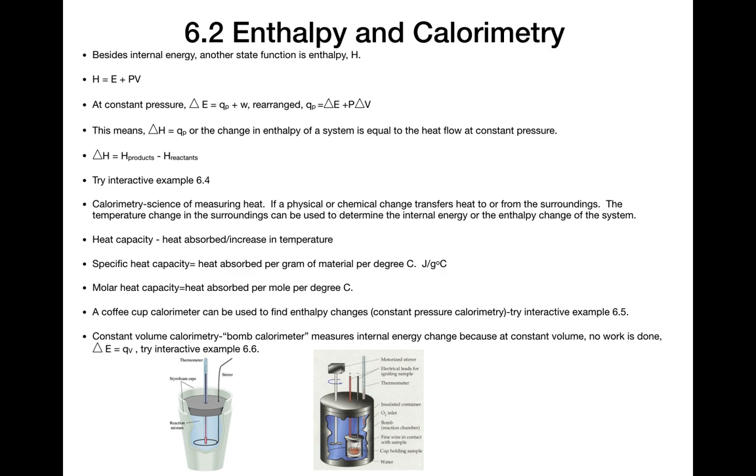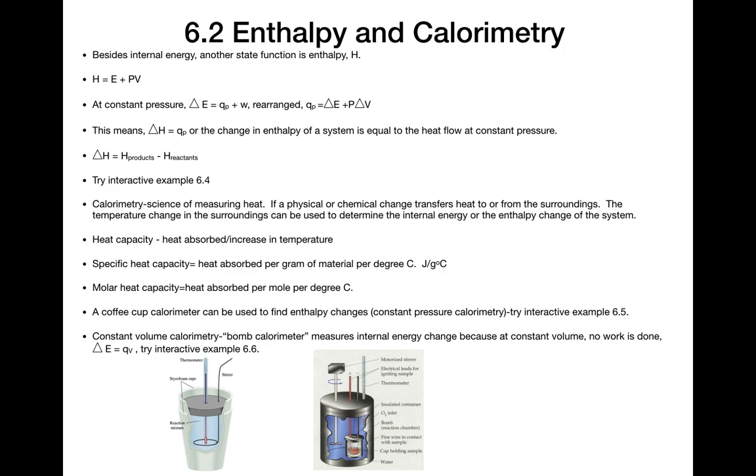Constant volume calorimeters are more complex, expensive, and harder to use, but they are one instrument that chemists do sometimes use. Constant volume calorimeters, or bomb calorimeters, measure the internal energy change.